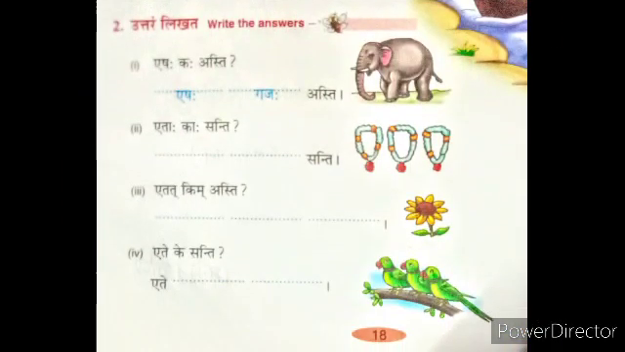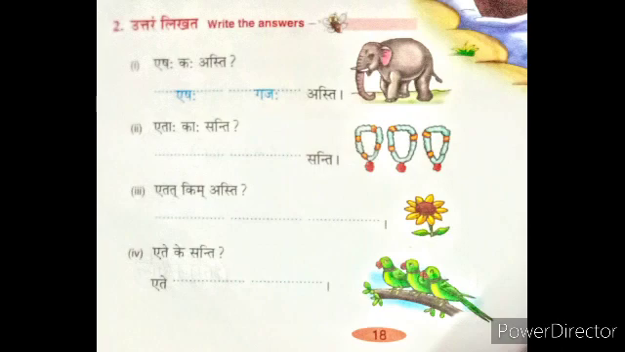Next, second point. Uttaram likhata. Write the answers. See the pictures and write their answers. एषः कः अस्ति? And the answer is एषः गजः अस्ति. Next, एताः काः सन्ति? एताः मालाः सन्ति. Yes, children. Here they show mala, meaning garland, and we have to write here the plural form of mala, malaha. Correct? The next question.